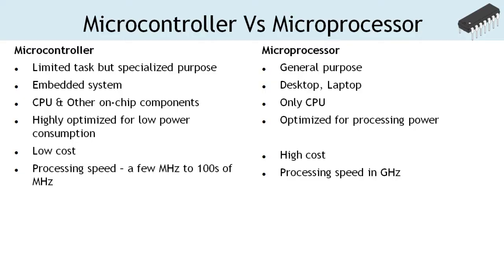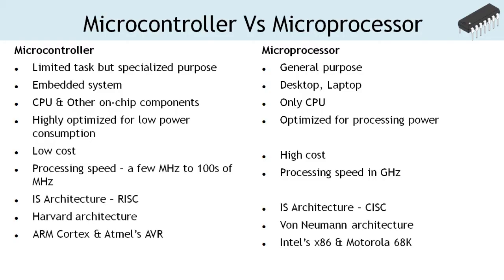From the instruction set design perspective, the microprocessors employ complex instruction set architecture and microcontroller uses reduced instruction set architecture. Microcontroller is designed based on Harvard architecture and microprocessor is based on Princeton architecture.